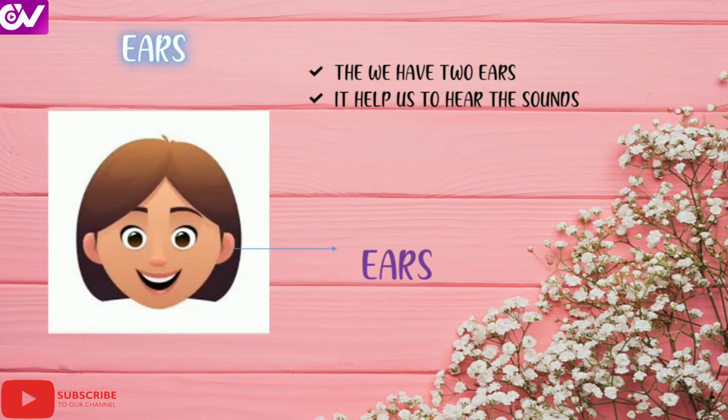Next comes ears. Ears also will be located on each side, right ear and left ear. So we have two ears in our face. What's the use of the ears? It helps us to hear the sounds or the noises around us. So the usage of ears is to hear the sound.